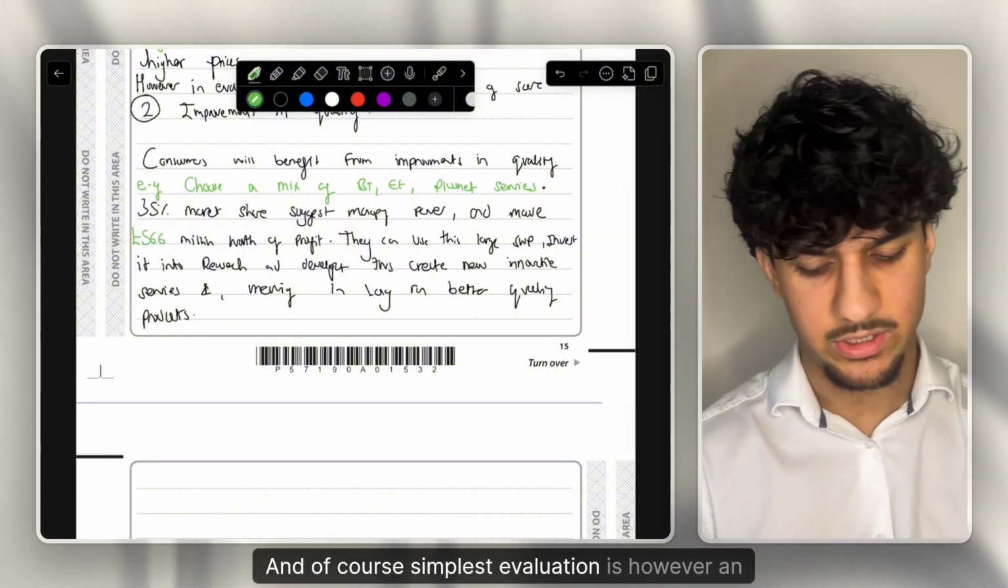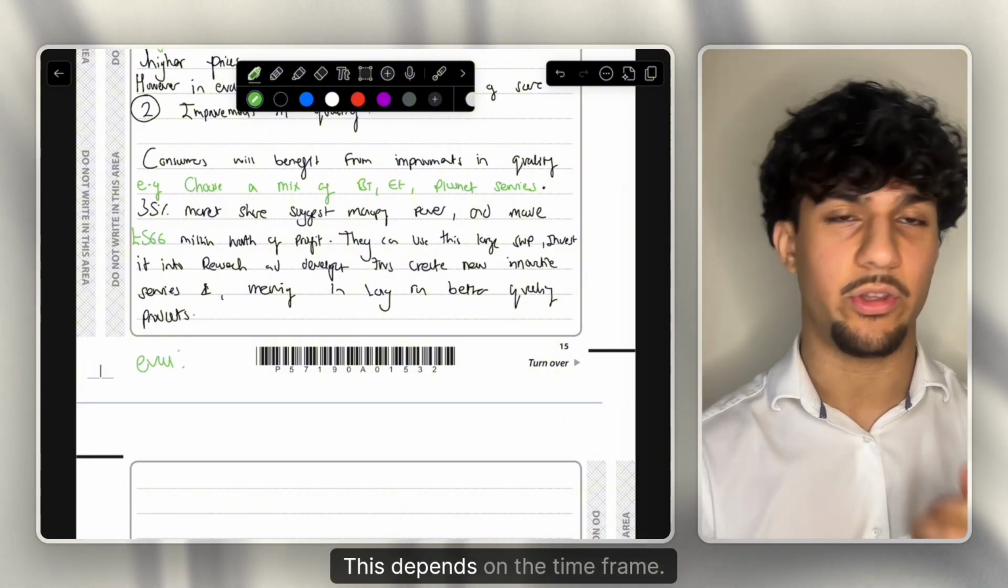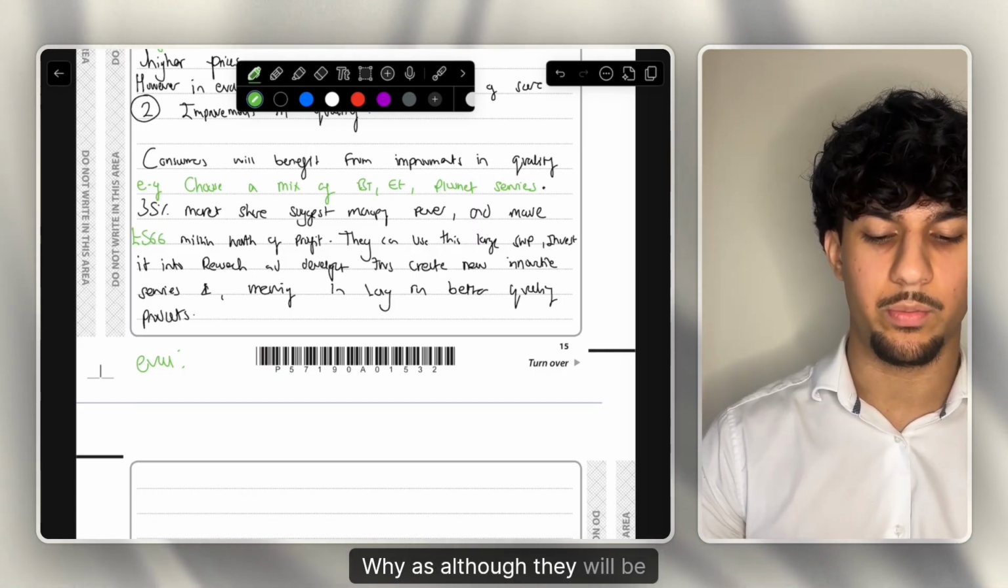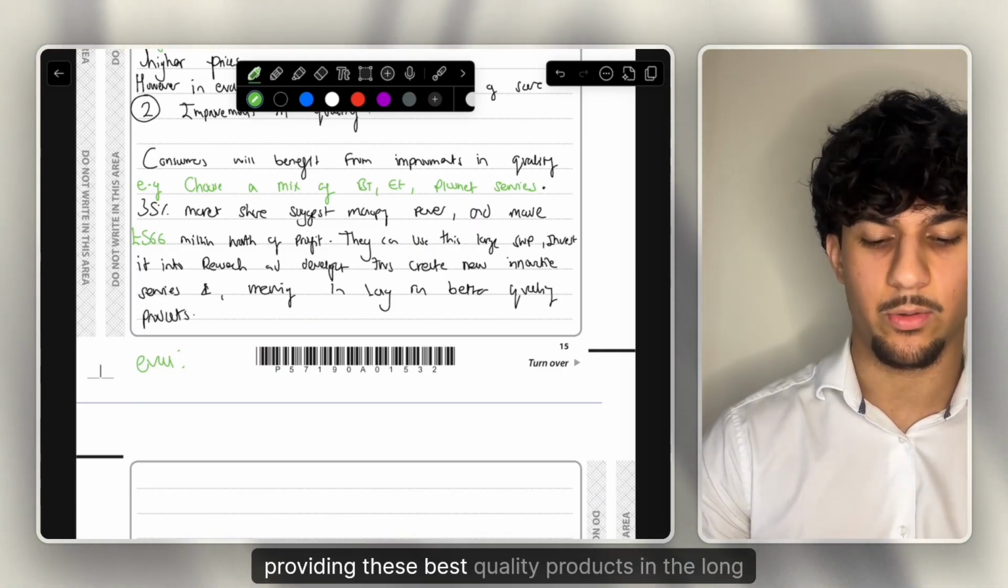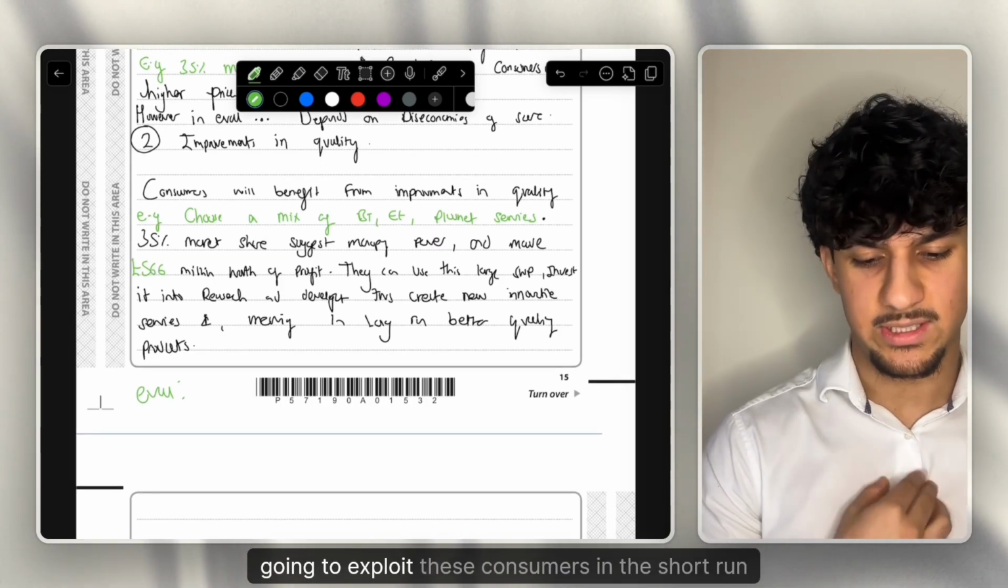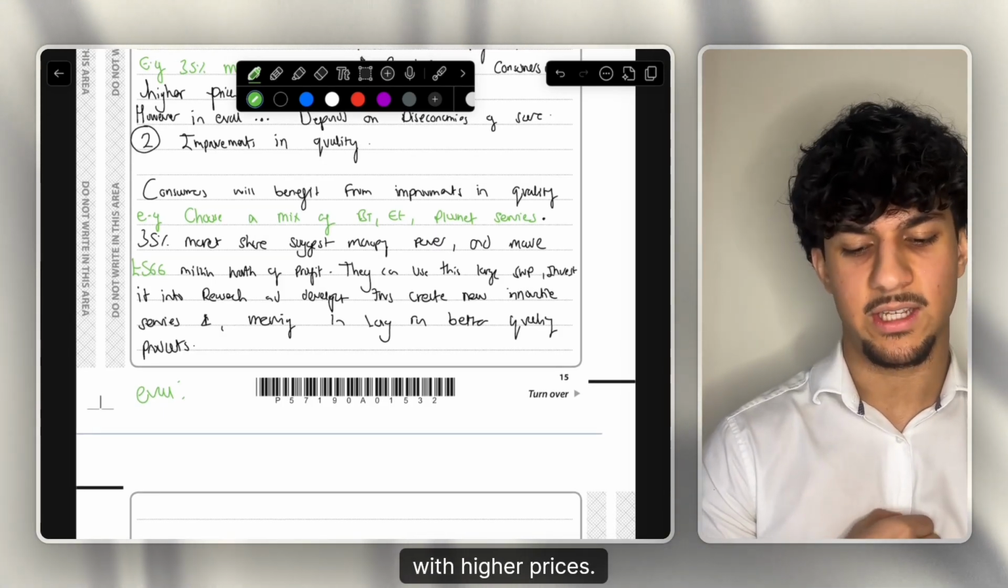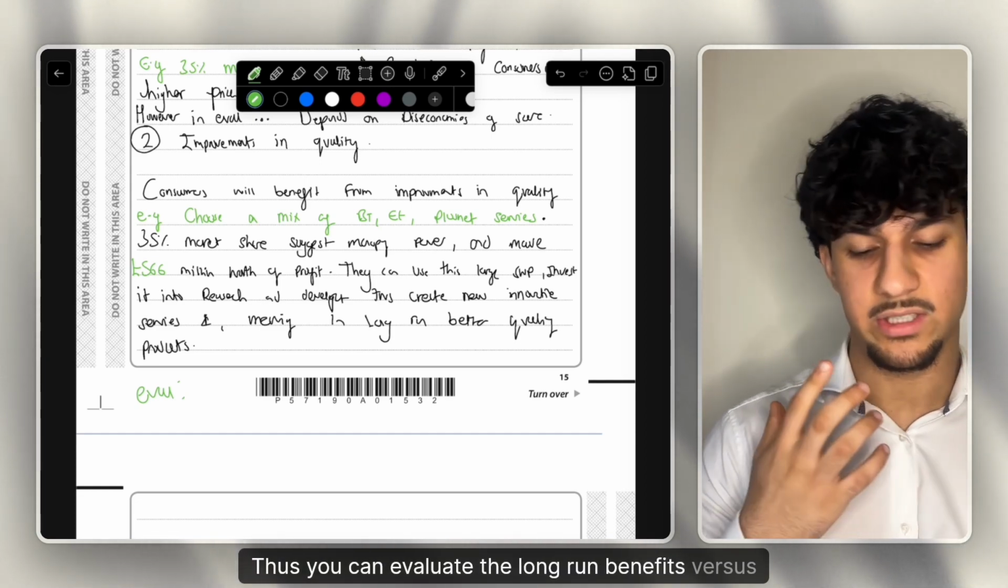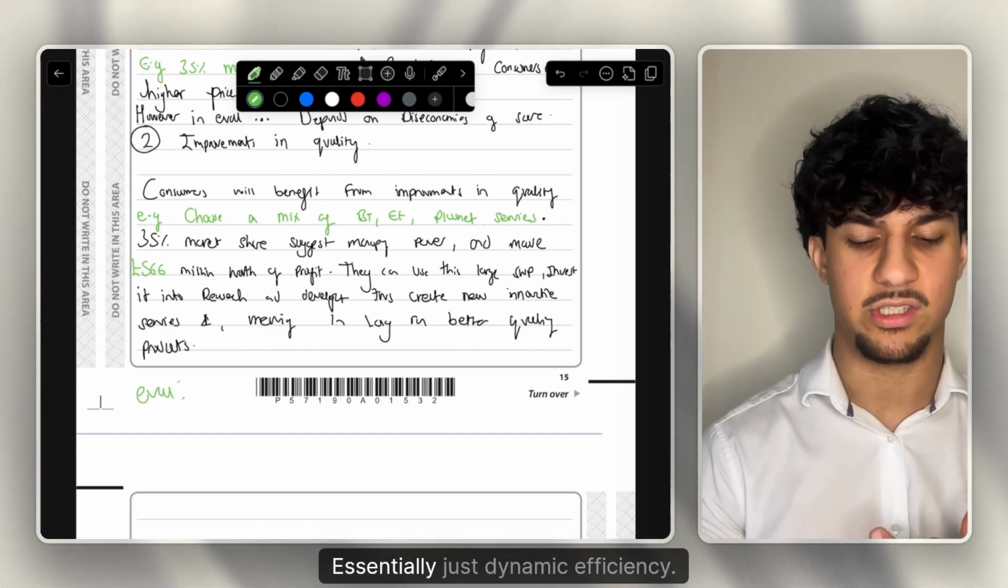And of course, the simplest evaluation is, however, this depends on the time frame. Why? Although they will be providing these better quality products in the long run, in the short run, they're going to use this monopoly power, they're going to exploit these consumers in the short run with higher prices, thus you can evaluate the long run benefits versus the short run costs. So essentially just dynamic efficiency.